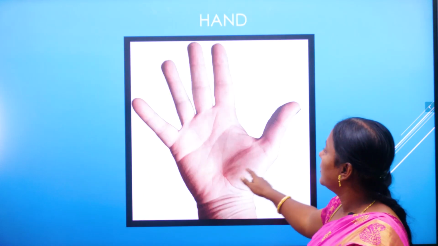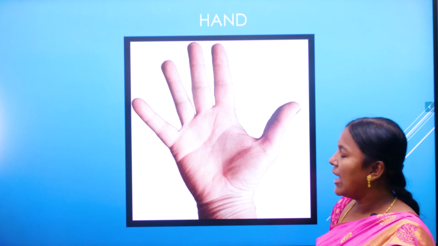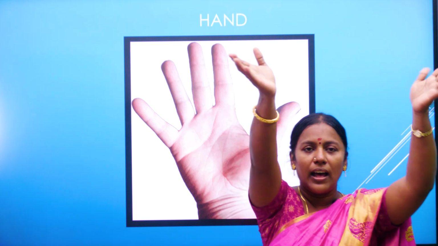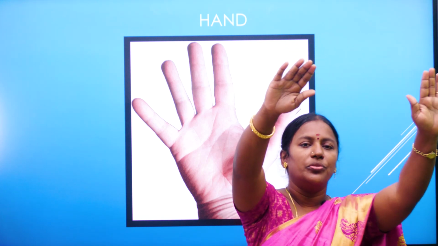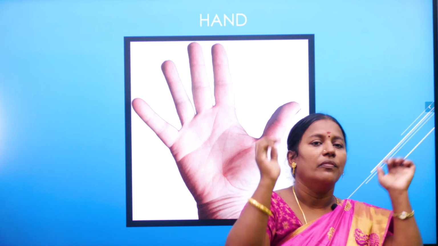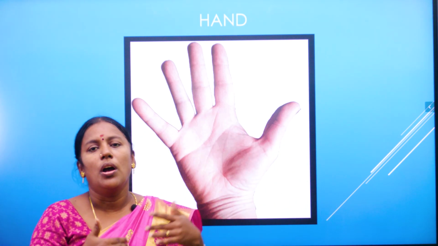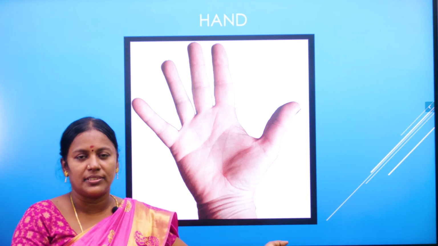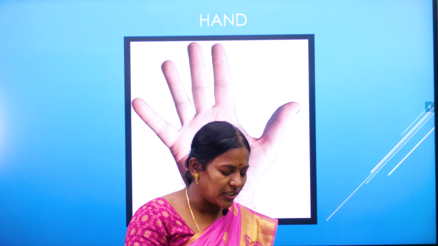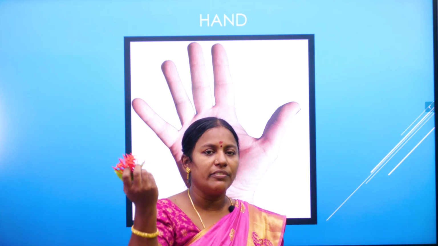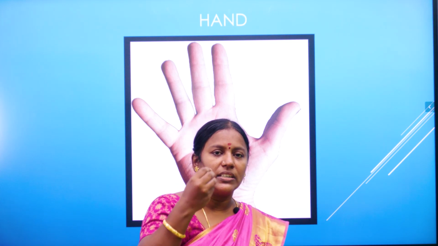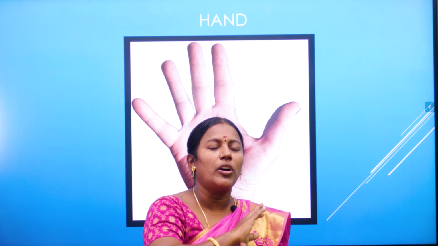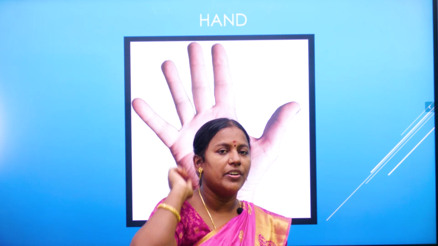See, the next body part, what we are going to see is hands. See, these are our hands. How many hands we have? 1, 2. We have 2 hands. We do all our work with the help of our hands. We write, we hold objects. If I want to take anything, I will take with the help of my hand. We hold objects, we write, we eat. Most of all the works we do with the help of our hand.